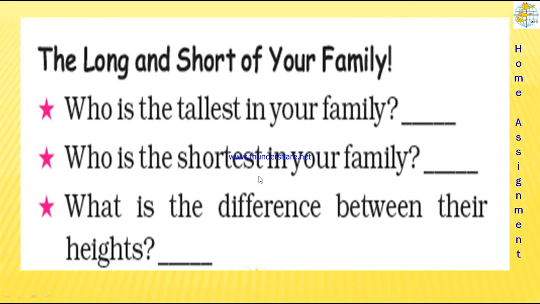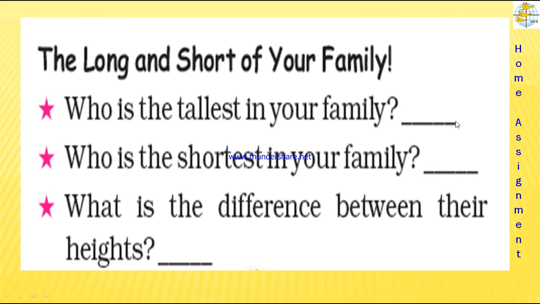Who is the shortest in your family? That shortest person may be yourself or your younger brother or younger sister, if you have one. So find out who is the shortest in your family and write the height of the person. What is the difference between their heights? Difference means what do you do, children? We subtract these two values, then you can write the difference.